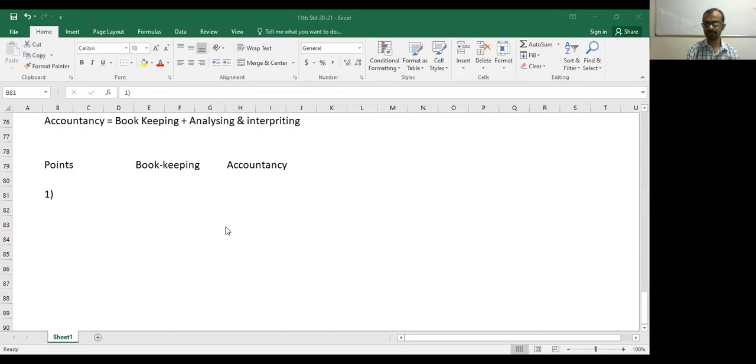Yes, sir. You made a mistake. Bookkeeping is related to recording but not analyzing. Bookkeeping is related to recording, classifying and summarizing. And accountancy is concerned with recording, classifying, and summarizing. No, it is the part of bookkeeping. So accountancy by default involves whatever bookkeeping says, it is one step ahead and that involves analysis and interpretation.